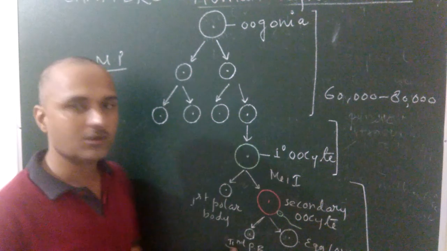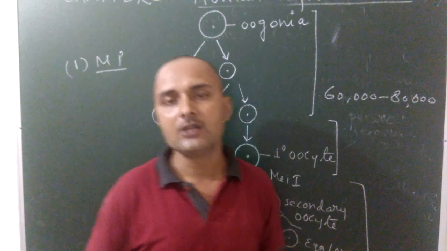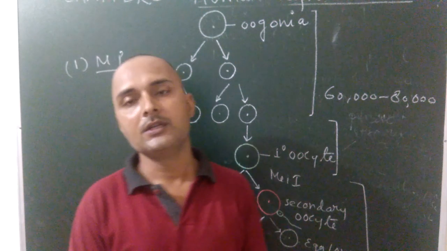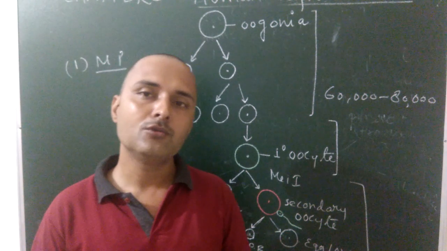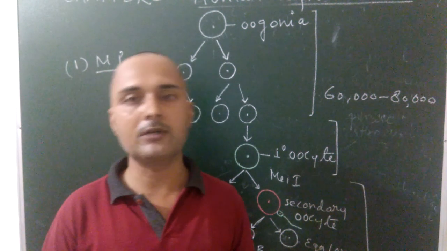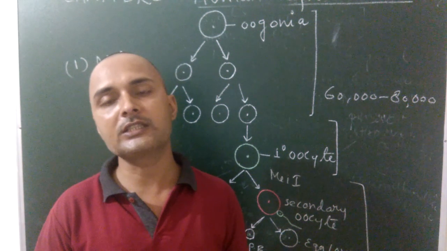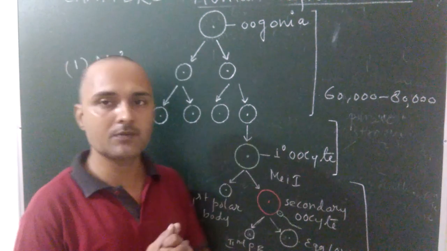So this is all about the various phases of oogenesis. What is oogenesis? The process of development of the female gamete or egg from the germ cells of the ovary, that means oogonia, is known as oogenesis. Oogenesis starts during the embryonic development before birth of the female child. It occurs inside the ovary. So this is all about various stages of oogenesis.